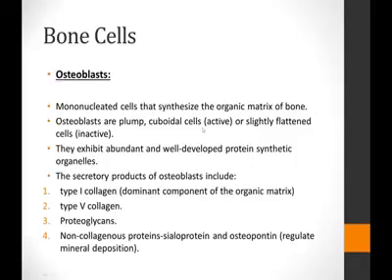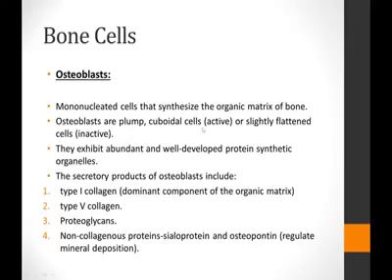And when they're inactive and not actively secreting the bone, they look like flattened cells covering the surface of the bone. However, the active plump cuboidal osteoblasts exhibit abundant well-developed protein synthesizing organelles, obviously because these are synthesizing cells, so they have to secrete the bone matrix, so for that they need the protein synthesizing organelles.